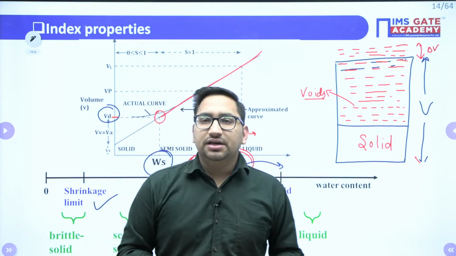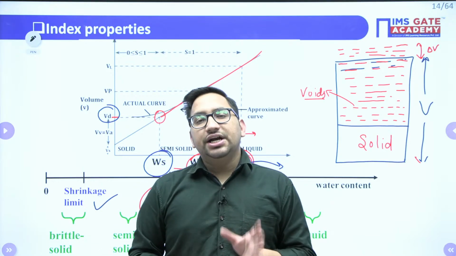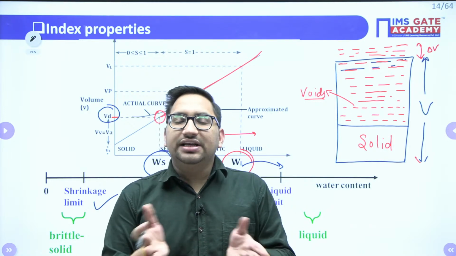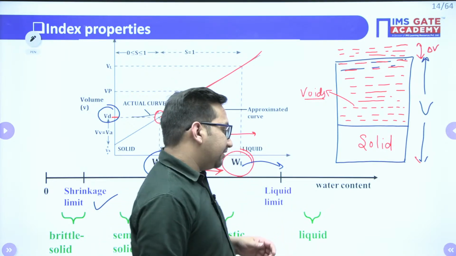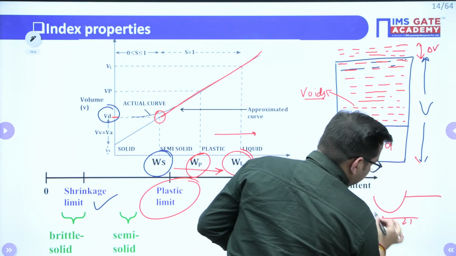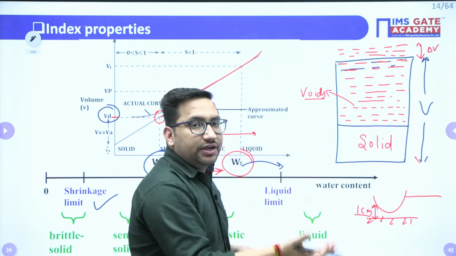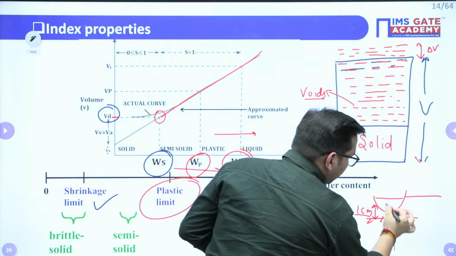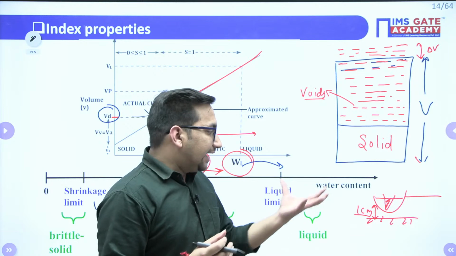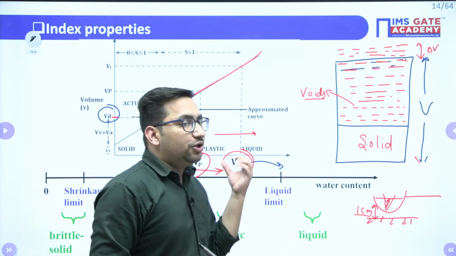What is this liquid limit? From the determination point of view, this is the particular water content at which, in 25 number of blows, a groove which is made with the standard tool will get filled, right? So you might have seen this particular type of instrument, right? You will make it fall from 1 centimeter height, and if in 25 number of blows the groove which you have made in this soil with a standard tool gets filled up, that corresponding water content will be your liquid limit.